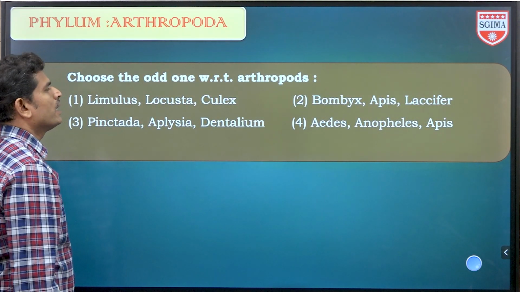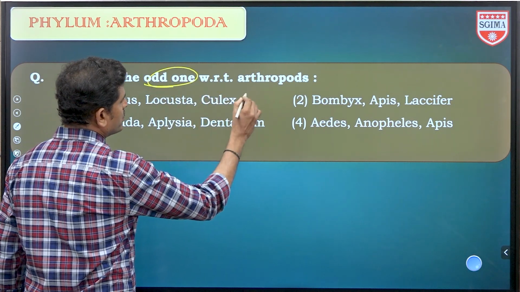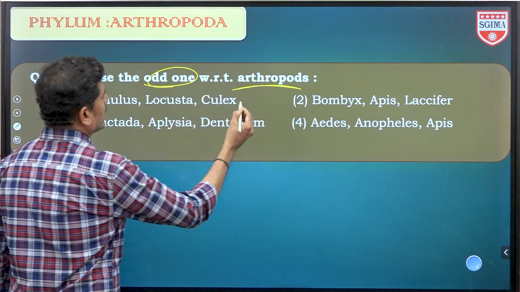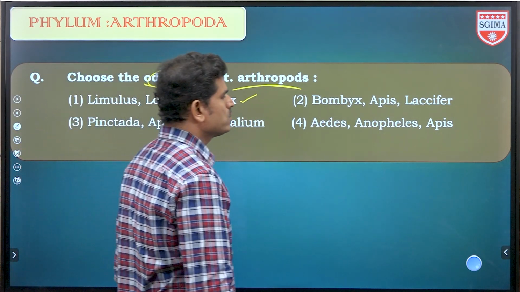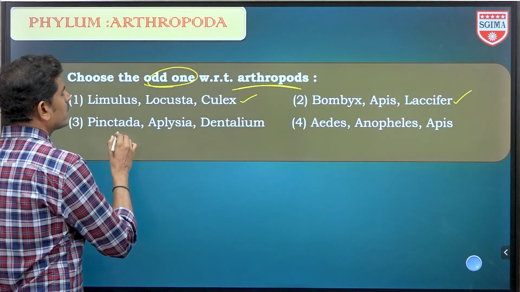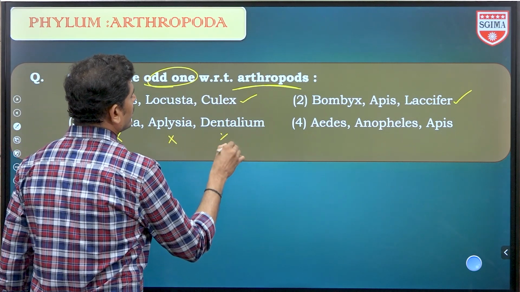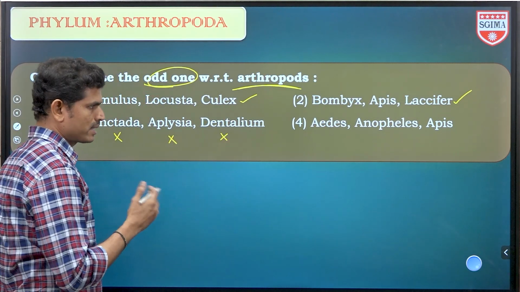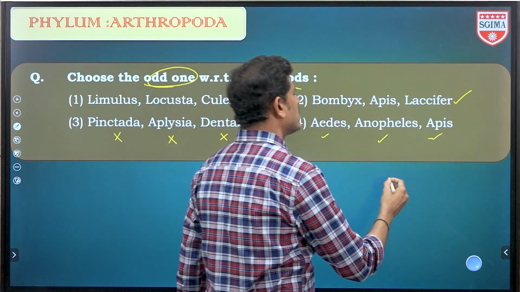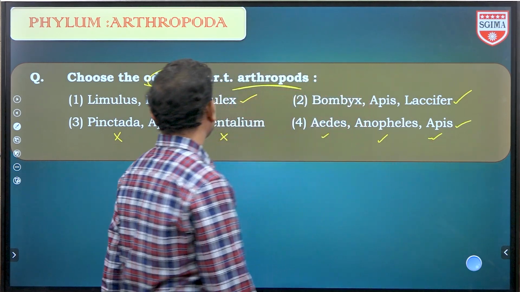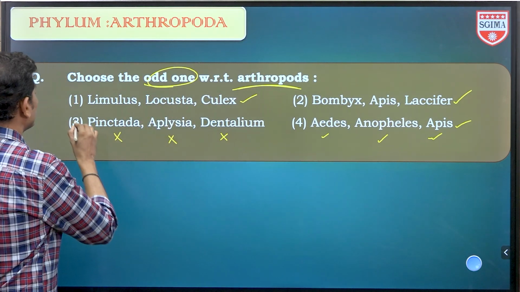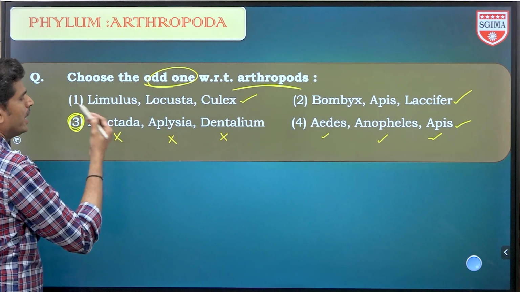Next one, choose the odd one out with reference to Arthropoda. Limulus, Locusta, Culex, all are arthropods only. Bombyx, Apis indica, Laccifer lacca, that is also arthropod only. Pinctada and Aplysia, Dentalium, these all belong to Mollusca. Next one, Aedes, Anopheles, Apis, those also belong to Arthropoda. So the odd one out: the first, second and fourth options all belong to Arthropoda, the third option belongs to Mollusca, therefore it is the odd one out.